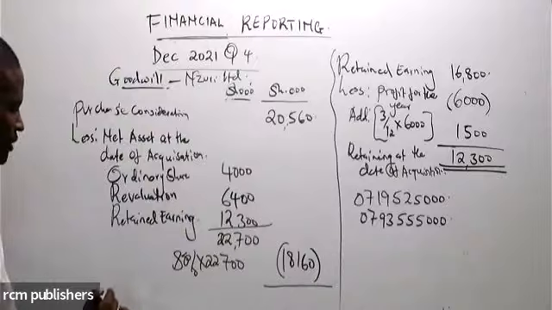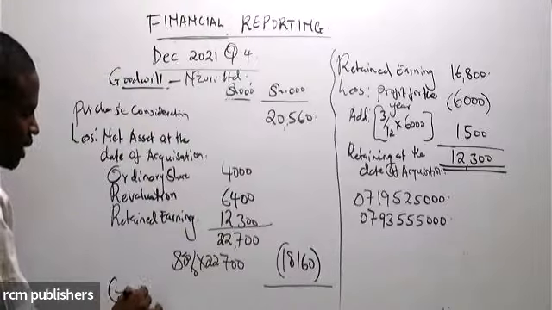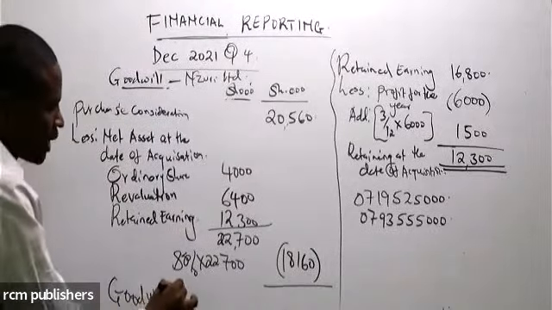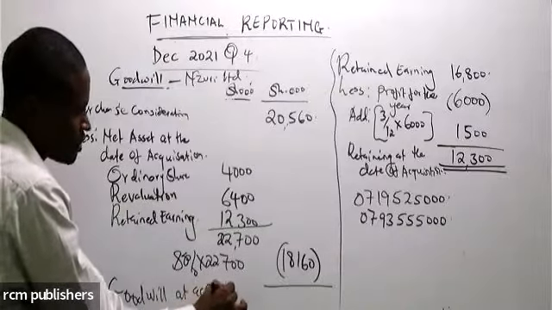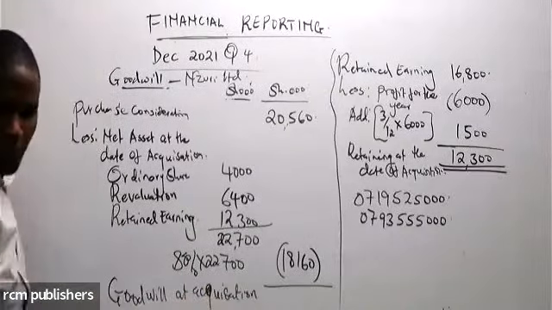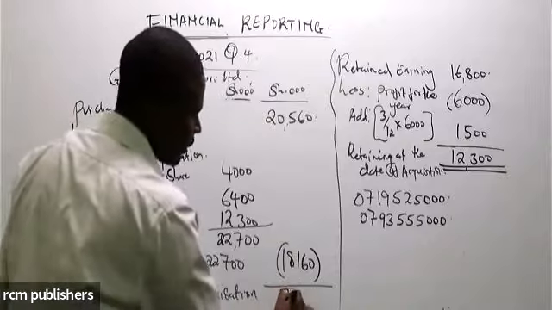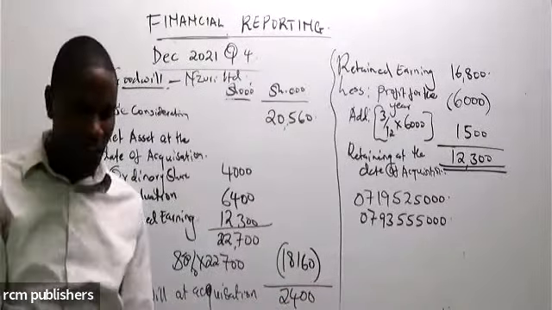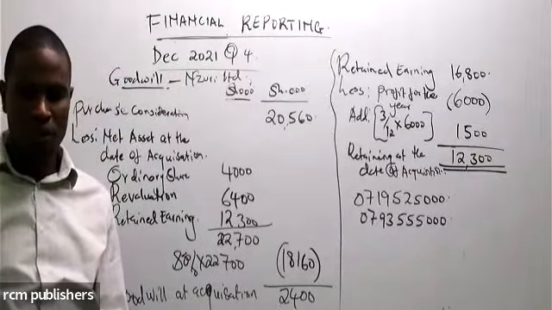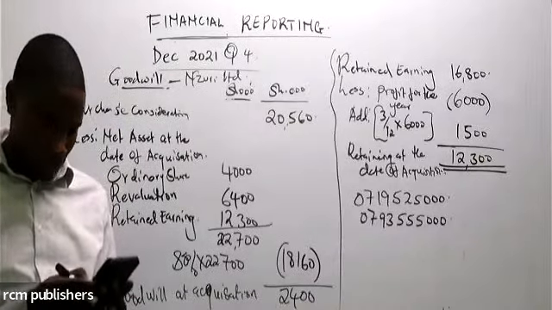Get the goodwill at acquisition. What is the goodwill at acquisition now, class? At the time of acquiring the company, 2,400. Then I send you to additional information, the last number, which talks about the impairment.